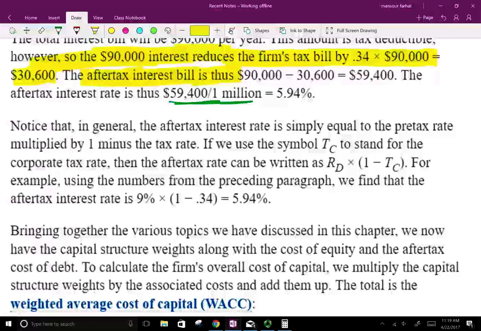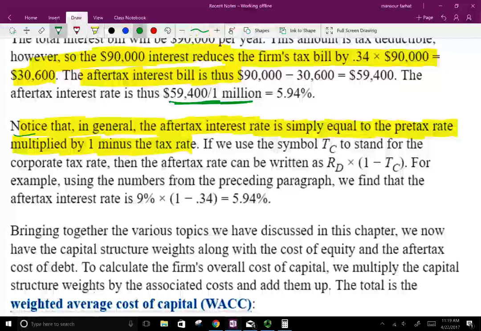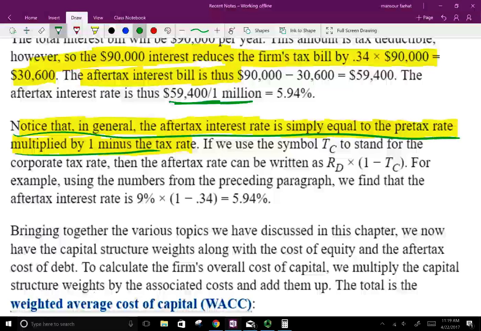Now, rather than going through all this calculation, there's a shortcut on how to calculate this after-tax interest cost. So notice that in general, the after-tax interest is simply equal to the pre-tax multiplied by 1 minus the tax rate. So this is the formula on how to calculate the after-tax cost. So let's go ahead and apply it. If we use the symbol Tc to stand for corporate tax rate, then after-tax rate will be written as pre-tax rate times 1 minus the tax rate. Okay, so if we use this example, if we take 9%, which is the interest cost, times 1 minus the tax rate, it will give you automatically 5.94.